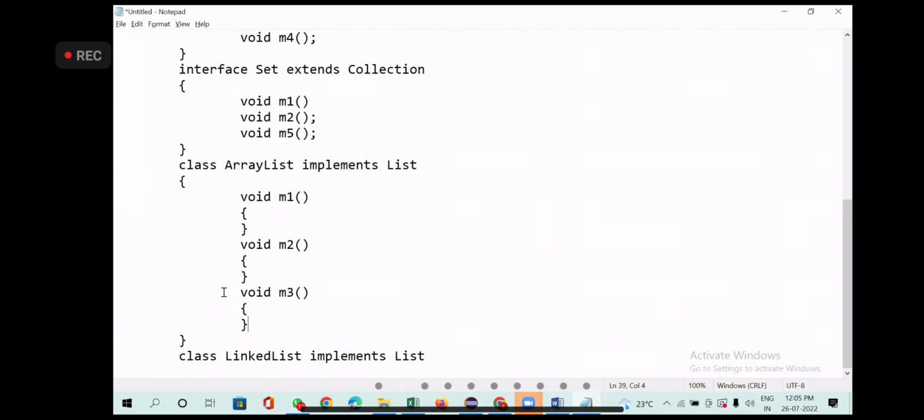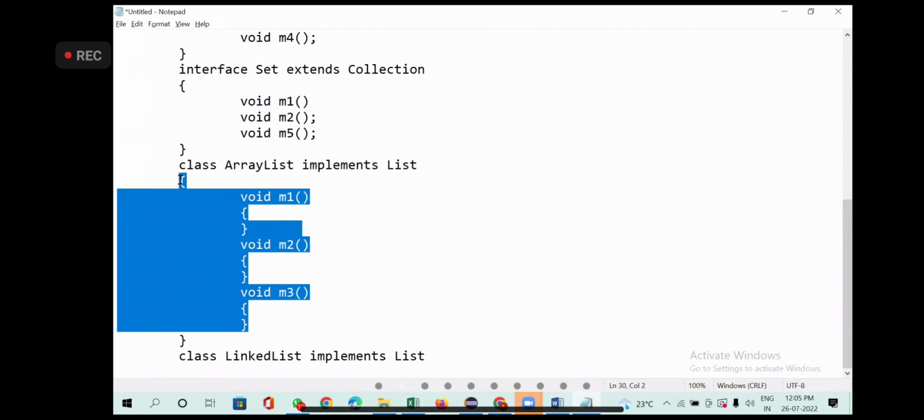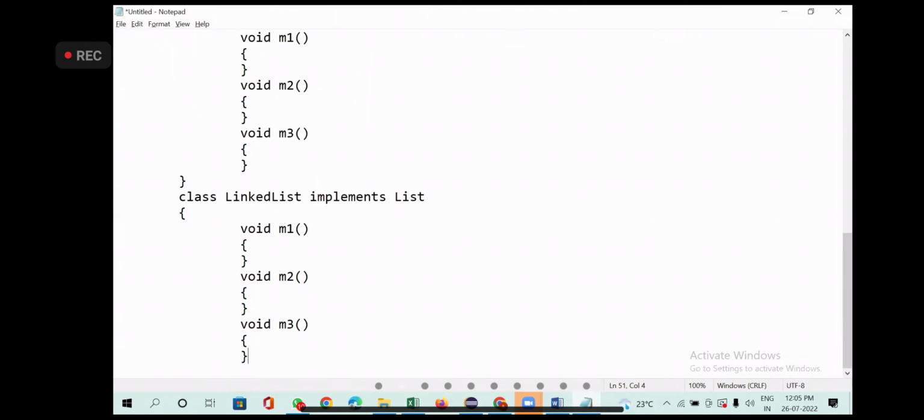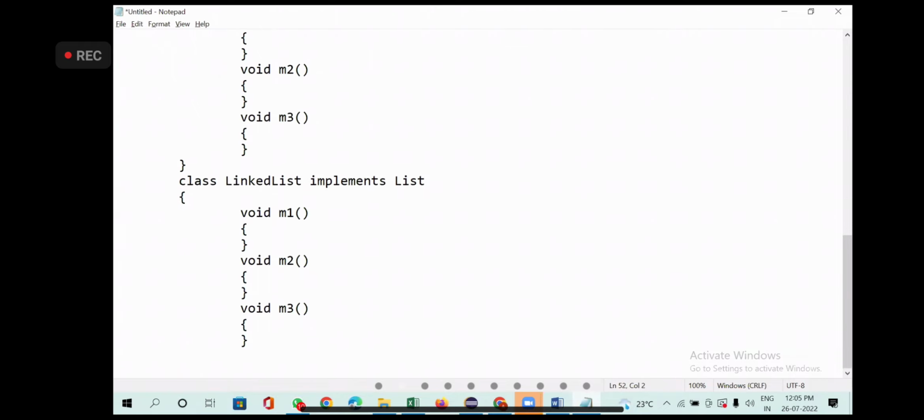Again, these guys have to provide the definitions. Just like Google people implement the definition to open the Google Chrome browser, and Microsoft implements opening the Internet Explorer or Microsoft Edge browser, LinkedList is implementing in its own way and ArrayList is implementing in their own way. The method is the same, the implementations are different.